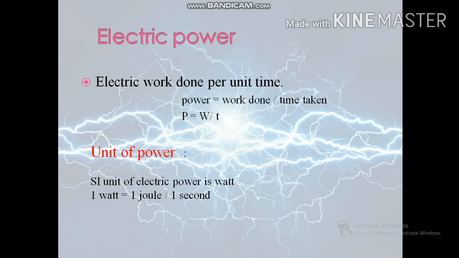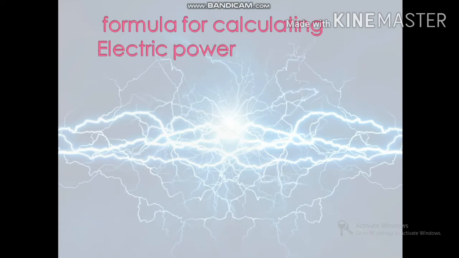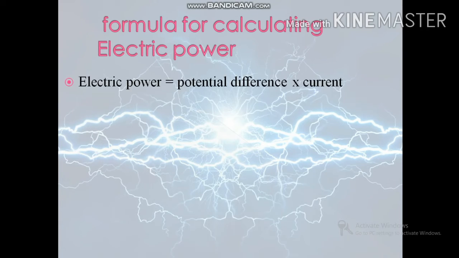So how can electric power be calculated? There are some formulas for calculating electric power. Electric power is equal to potential difference into current. Otherwise, electric power is equal to voltage into current, because potential difference and voltage are the same.